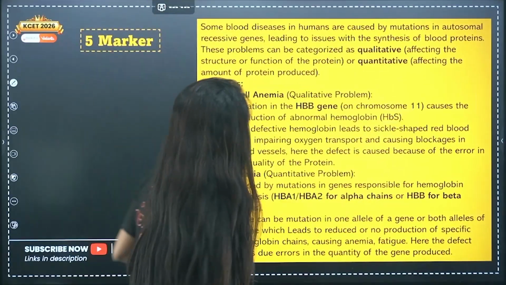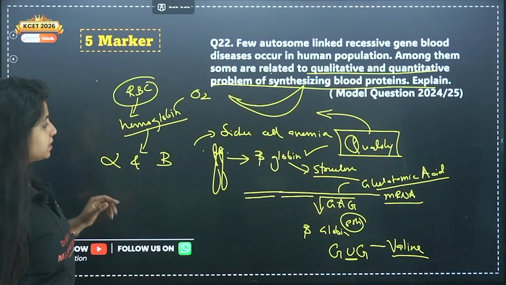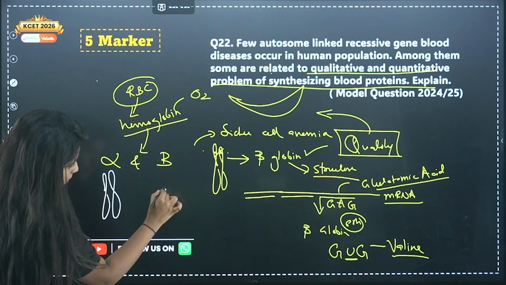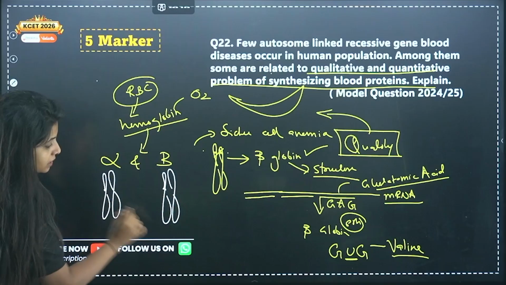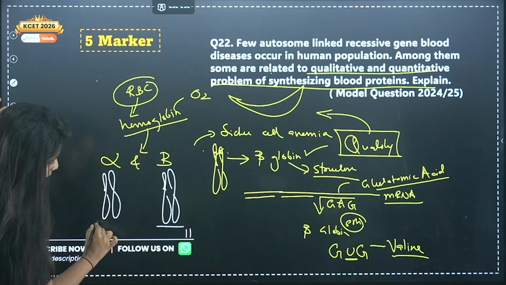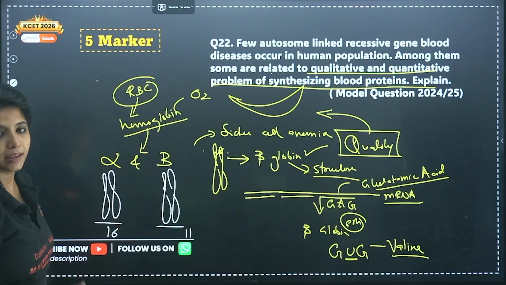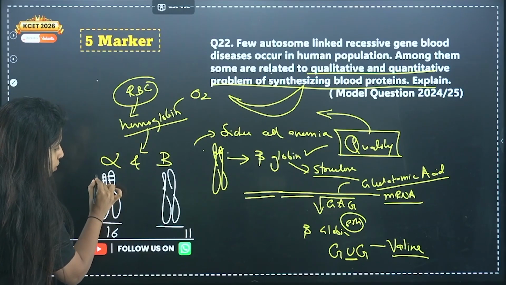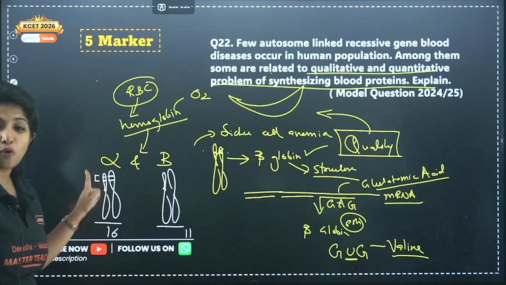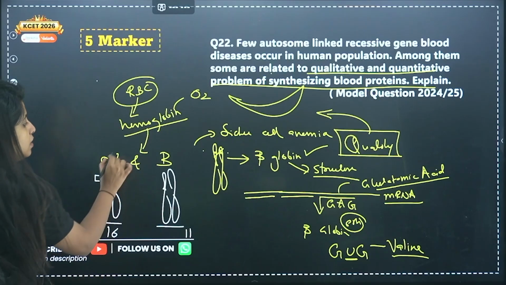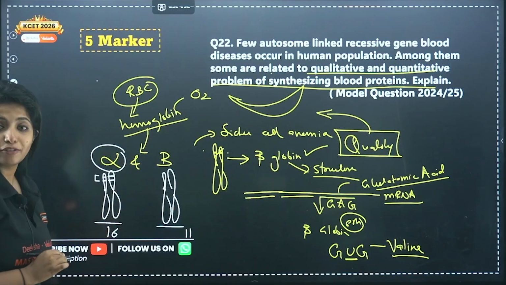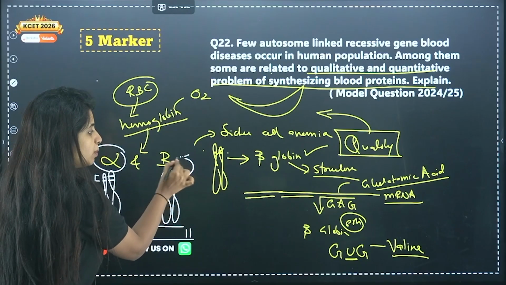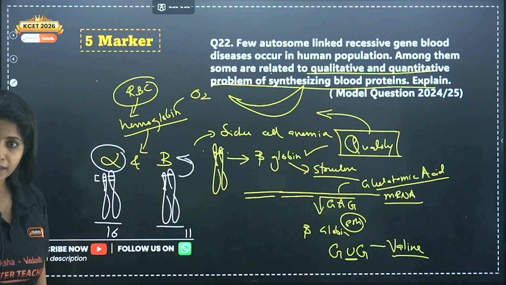And see what is happening over here in thalassemia. So in thalassemia, this was chromosome number 11. Now this is chromosome number 16. Here you have in total 4 genes, which help in the making of alpha globin chain. Here, as we already discussed, there are only 2, and that is responsible for production of beta globin chain.